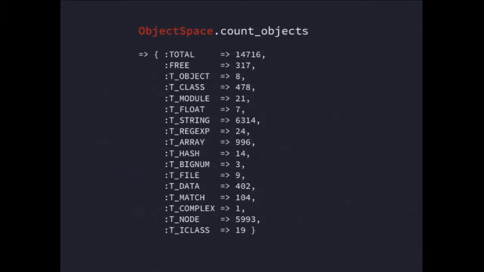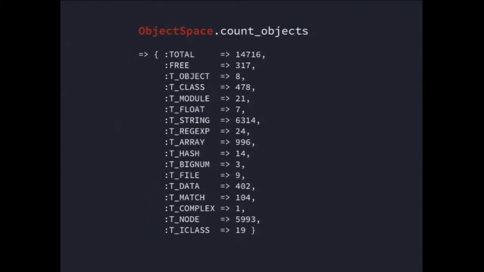So I created a little program. I just literally ran ObjectSpace.count_objects in a file, and this is what I get. So I get a big hash full of everything that gets created. So when Ruby starts up, this is what you get. You can see we already have 14,000 objects created. This isn't Rails, this is just Ruby. Imagine how many objects get created when Rails starts, because it has to load every bit of code that goes into your object space. It has to load every variable up, so all the environments, all of that stuff is given to your object space. So you can see your object space can get really big very, very fast.